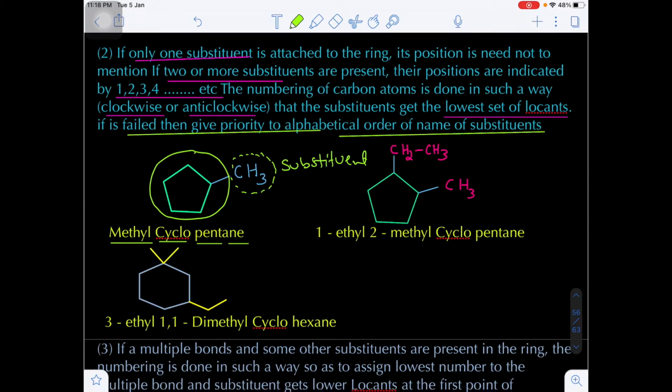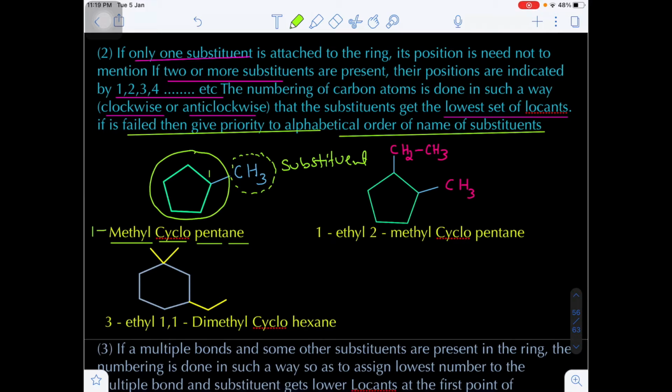That's why methylcyclopentane. If only one substitution is present, there is no need to mention the position because it is obviously one. That's why 1-methylcyclopentane has no ambiguity. Whether you write the position number one or not, there will be no change.